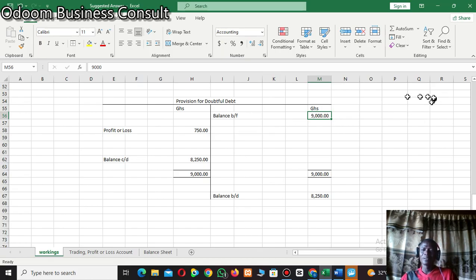Okay, pay attention to the question always. The question will always direct you as to where certain figures will be coming from. But at this level, most often the questions are straightforward. This figure you get it from the trial balance, this one too you get it from the additional information, and just take the difference, and the difference will be sent to the trading profit or loss account.